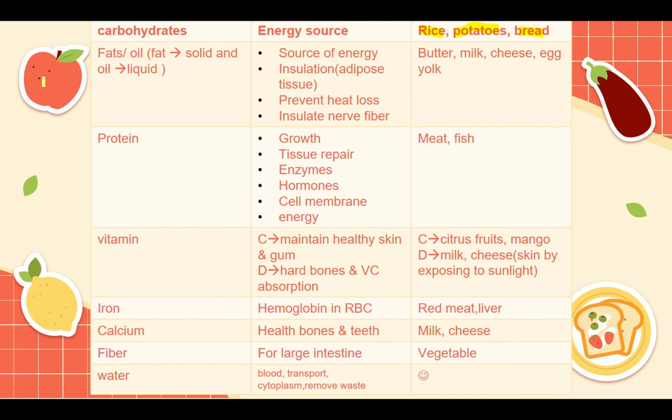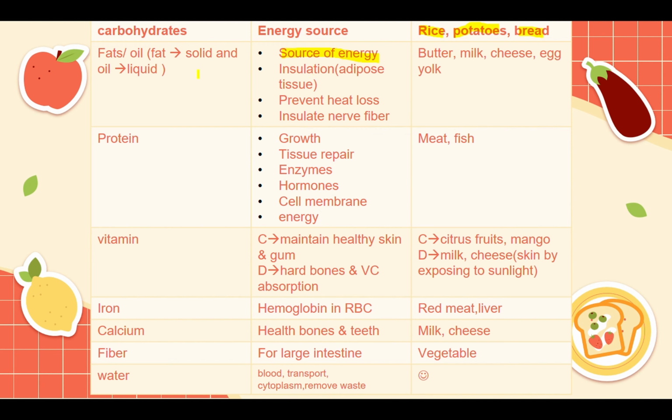Then we have fats and oils. What is the difference between fats and oils? Now, fat is the solid type and oil is the liquid type. Easy, right? So, what is the use of the fat? Why do we eat fat? Firstly, it is considered as a source of energy. Now, if you want to know exactly how much energy to take from that, you can check, I guess, chapter 4, where it is talking about glucose and fats and proteins, and there's some simple units and stuff like that. You can check it out later on.